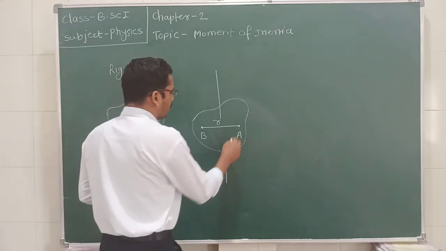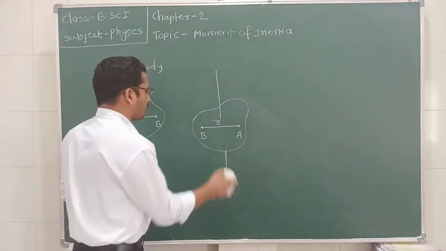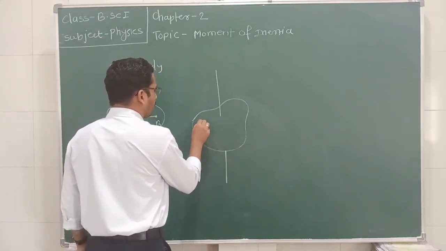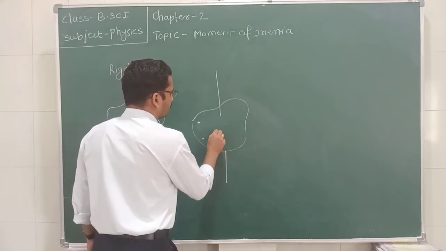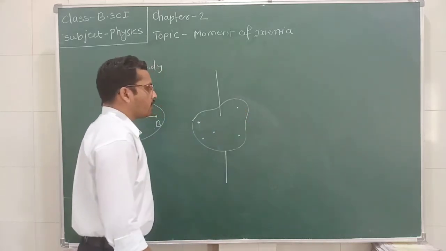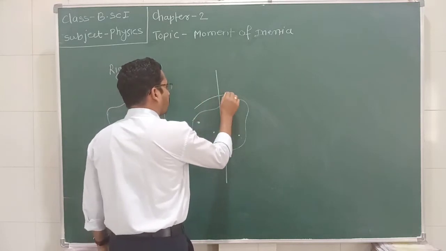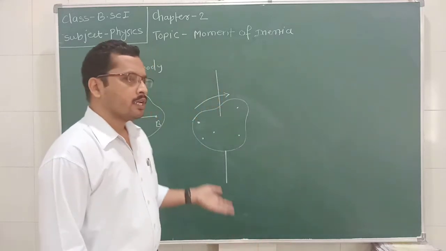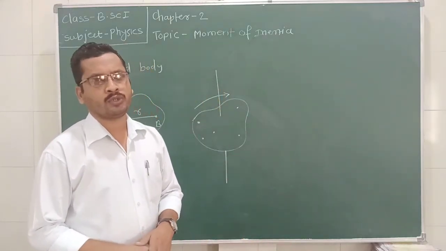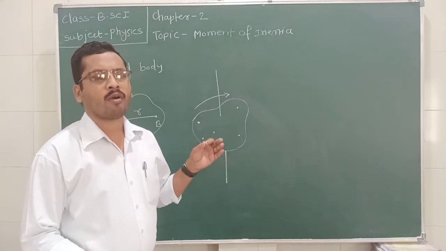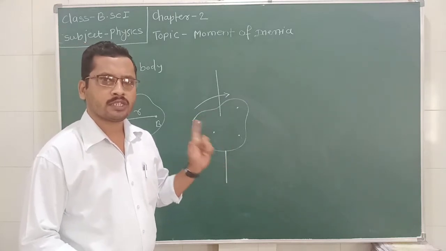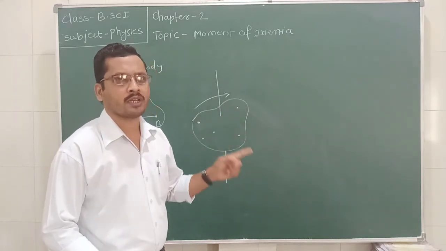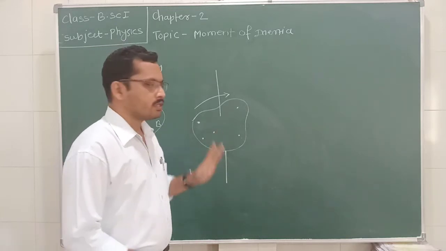For example, consider that this is the rigid body, which is made up of a large number of particles. If we rotate this rigid body, then all these constituent particles revolve in circular motion, and the center of all the circular motions is the same. That is, these particles are moving in circles with a constant center.